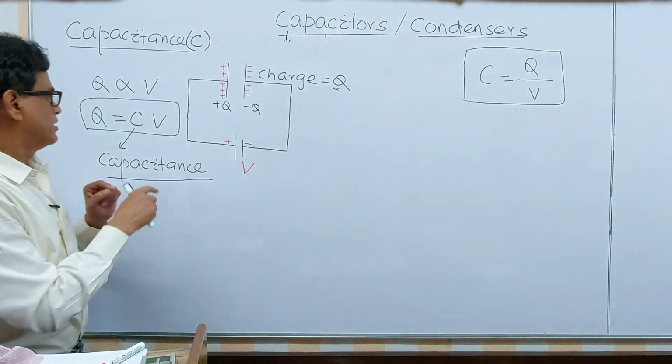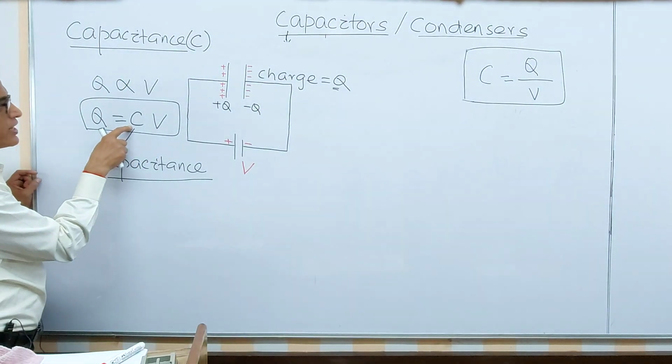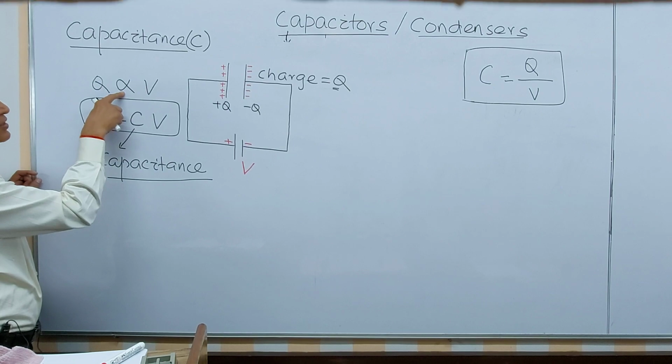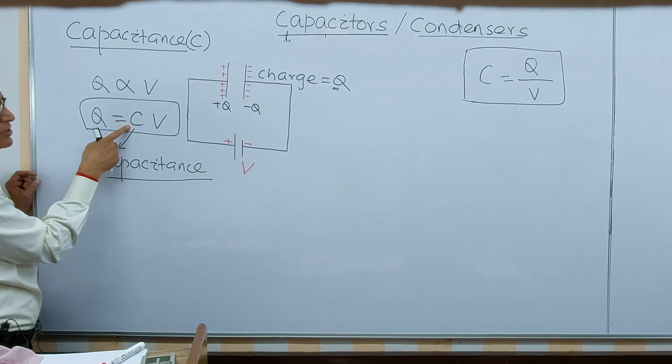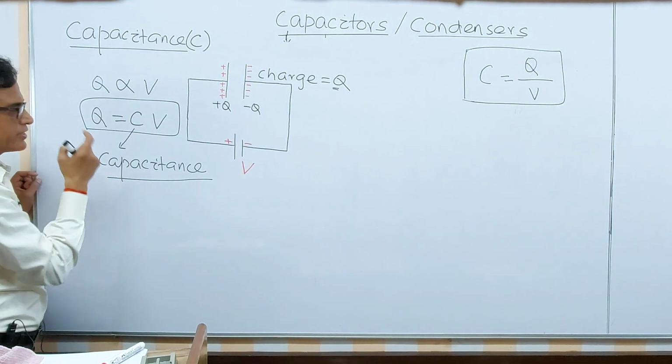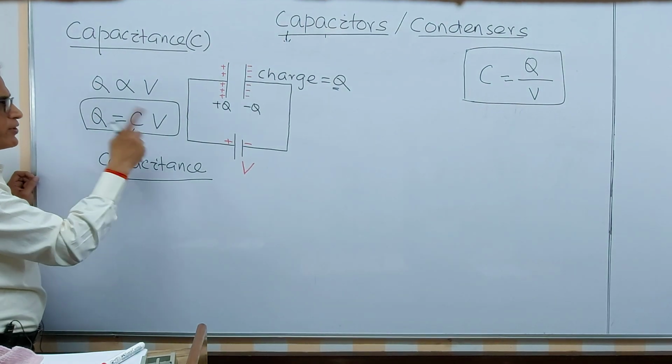Again, listen. This is the proportionality constant. The proportional symbol has been removed and a constant substituted, called the proportionality constant. And this is constant for a capacitor.